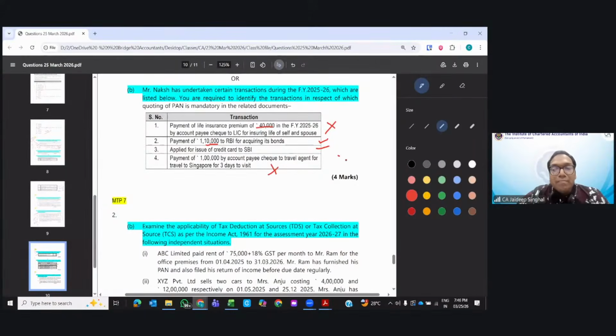It is required when the payment is greater than 50,000, but only when in cash. Now I am not paying by cash, I am paying by account payee cheque. Then it is not required. It is required only when I pay greater than 50,000 in cash. It is only in cash. So normally it's not required. Clear?